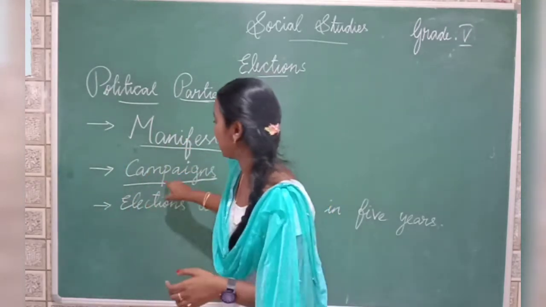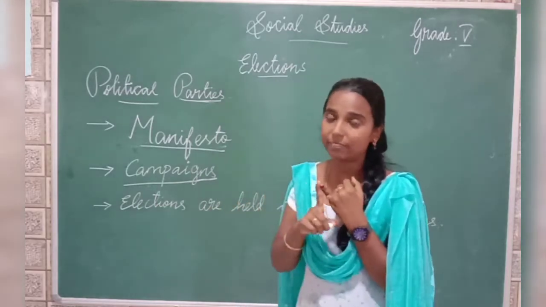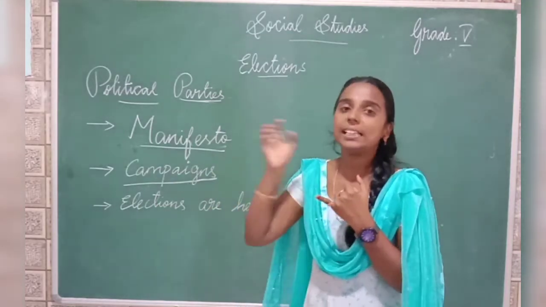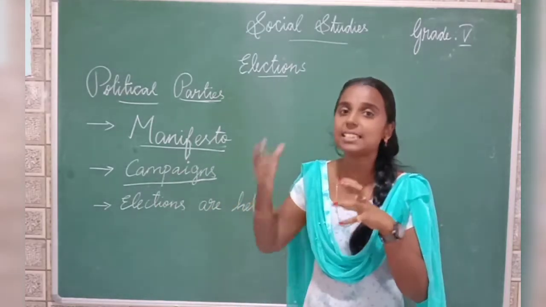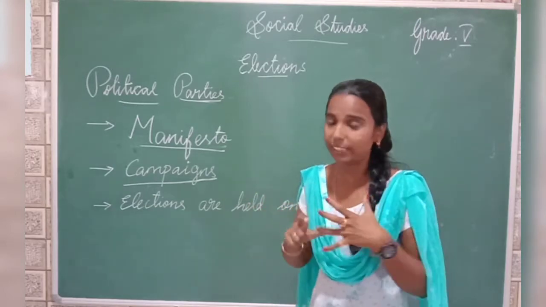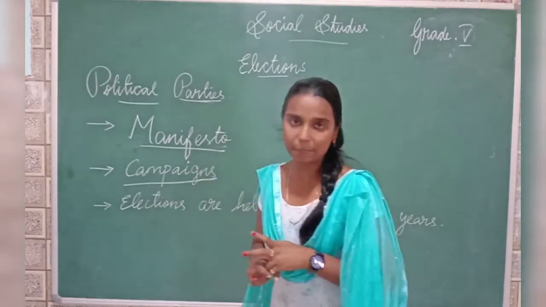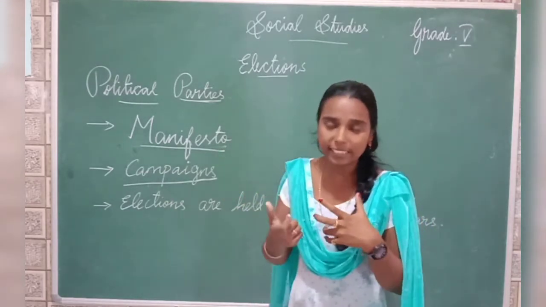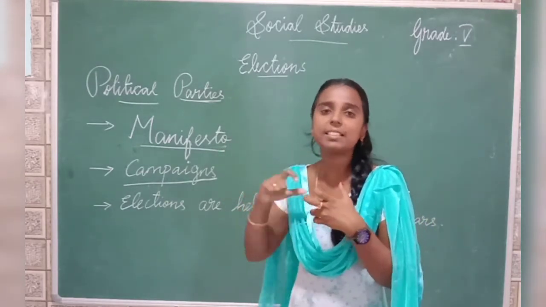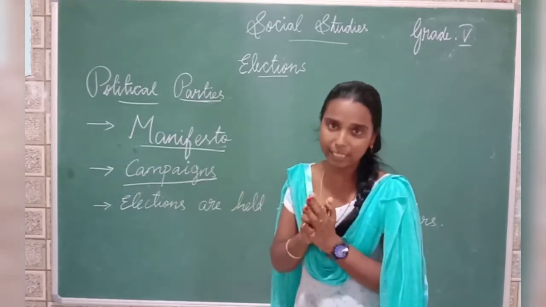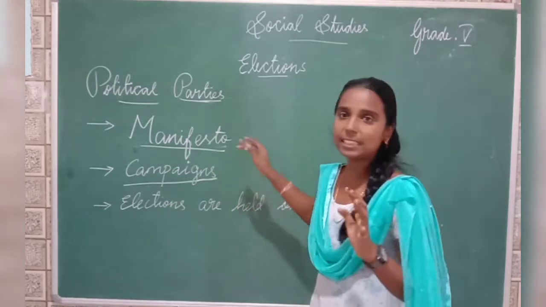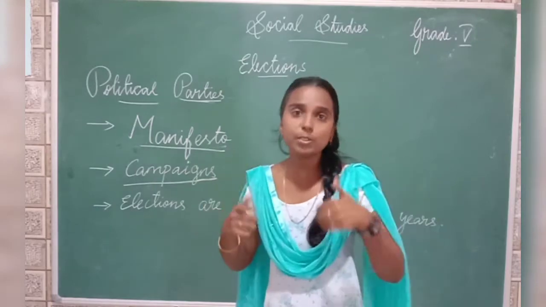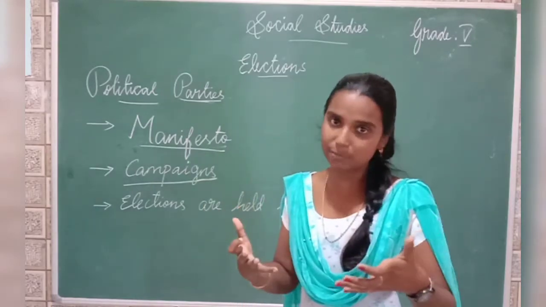They will conduct campaigns. First they will issue a manifesto that contains a set of tasks they will do if they come to rule, and then they will conduct campaigns. Campaigns means they will meet the people, find their needs, and assure them that they will satisfy those needs if they come to rule. After both these things, we will vote for the person who attracts us most.